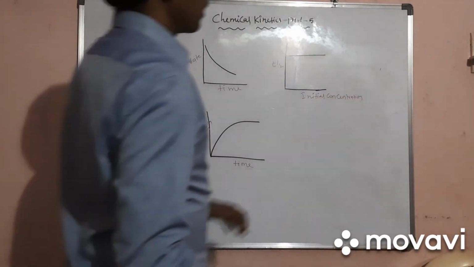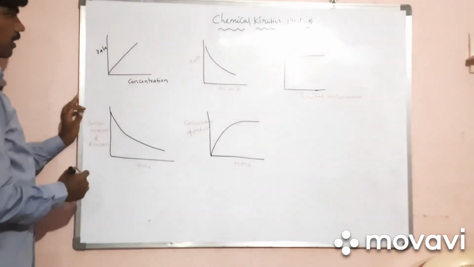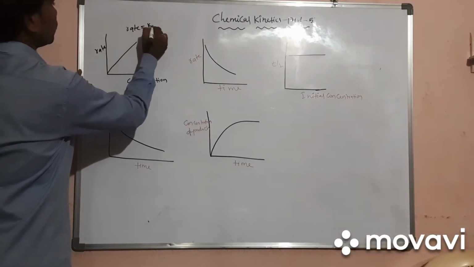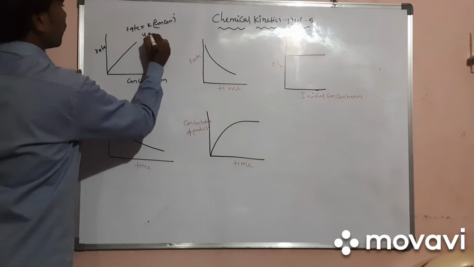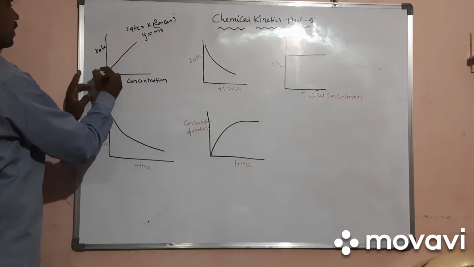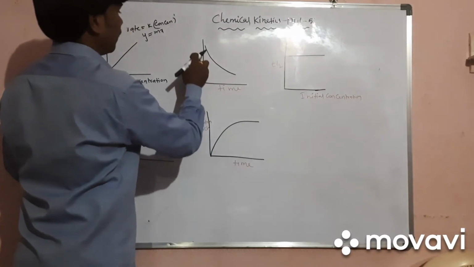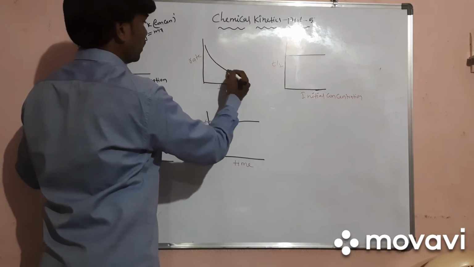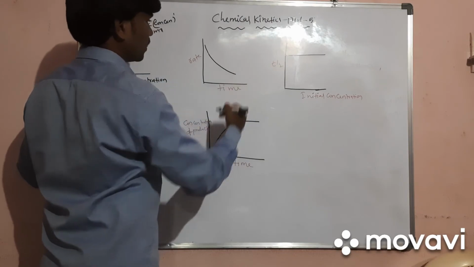And now for the graphs for chemical kinetics. When we take rate versus concentration, this type of graph comes. Rate is equal to K into concentration to the power of 1, so it is a y equals mx type of curve, which passes through the origin. That is for rate versus concentration. Now you see rate versus time. Initially the rate will be more, and as time goes on, the rate will decrease. Why? Because the concentration of reactants will decrease, so the rate also decreases like this, right?